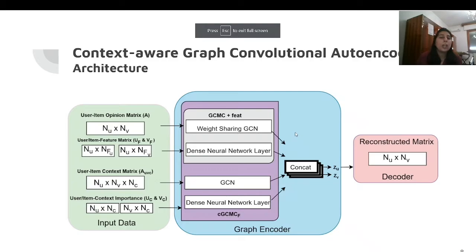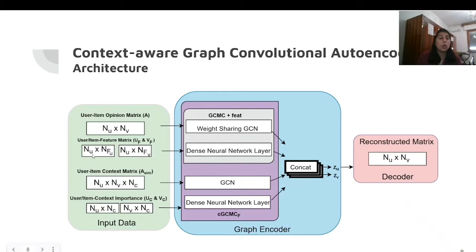Next, I will explain the architecture of our model. We have extended the graph convolution autoencoder, which works on a 2D matrix between user and item, to integrate the context information on the edges. In this green box, as shown, this is the input data. We have user to item opinion matrices, A_R. Basically, these are the R matrices. Each A_R contains the user to item pairs if they are connected with respect to rating R.